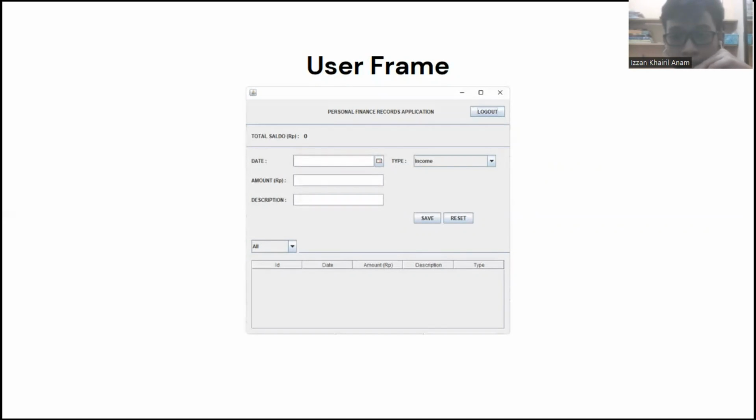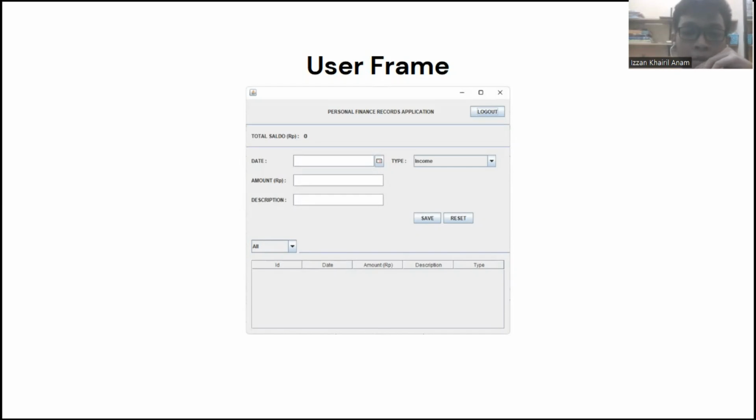And then we have 3 buttons. First one is logout, to log out the user and then show the login frame again. And we have buttons save, reset, and delete. And we have one table with the model ID, date, amount, description, and type.